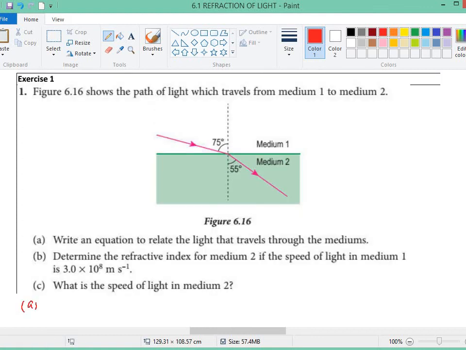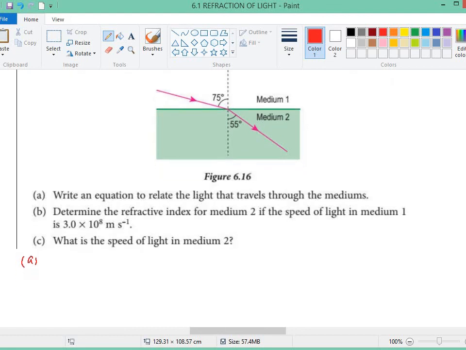Equation, so I believe that is referred to, because the question will give us the angle. Okay, so we can use Snell's law.